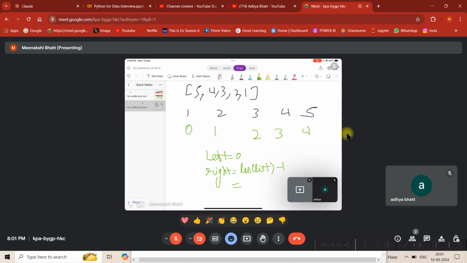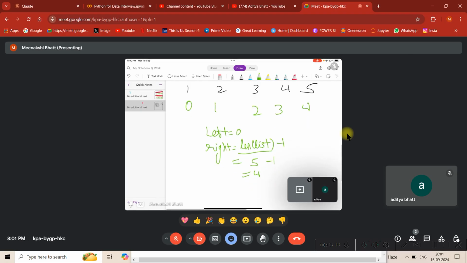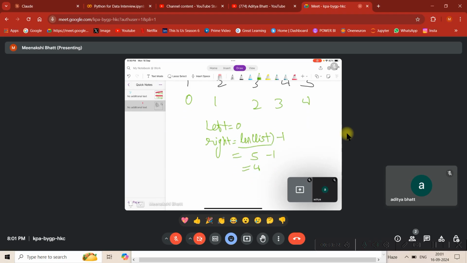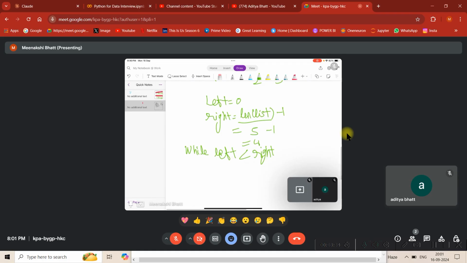Now y minus 1 because indexing starts from 0. So what is the length of list? 5. What is minus 1? 4. Okay. Now what you need to essentially do is you need to write a while loop. While left is less than right, what you need to do is you need to interchange list elements.